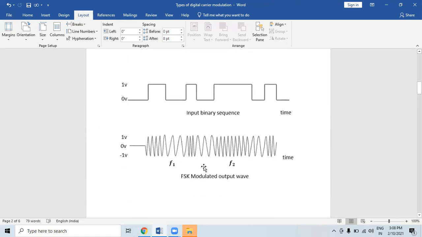Frequency shift keying. FSK is the digital modulation technique in which the frequency of the carrier signal varies according to the digital signal changes. FSK is a scheme of frequency modulation. The output of an FSK modulated wave is high in frequency for binary high input and low in frequency for binary low input. The binary 1s and 0s are called mark and space frequency.